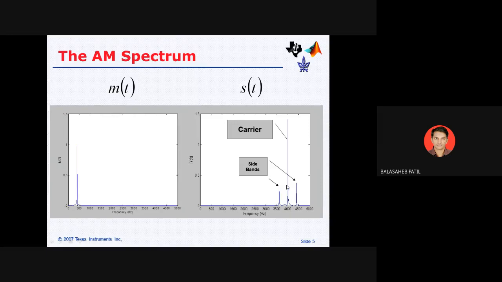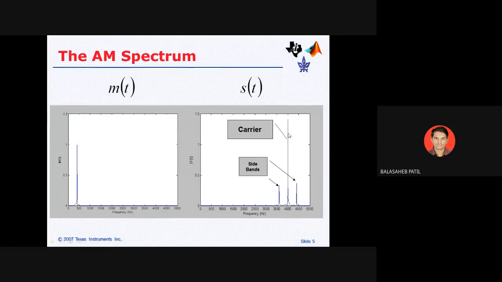When we solve the equation of the amplitude modulated wave, you get carrier signal plus upper sideband plus lower sideband. This is represented as the spectrum. In the middle you get the carrier signal, on the left the lower sideband, and on the right the upper sideband.